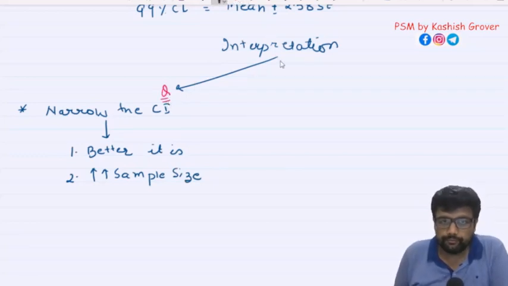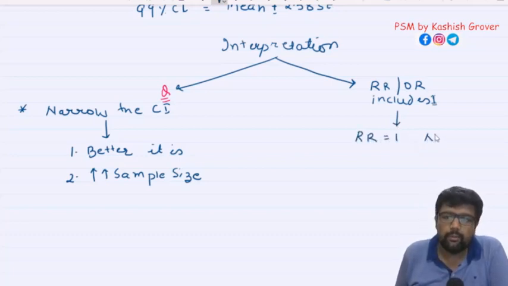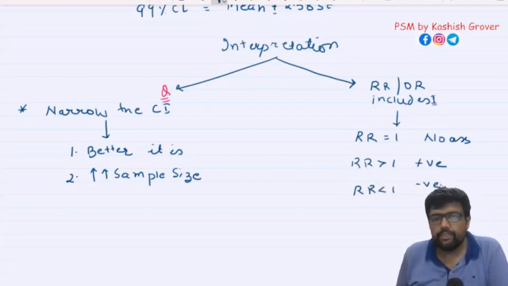Now the next concept: if the relative risk or odds ratio includes 1. Now what is this, sir? Okay, I will tell you. You must be remembering relative risk of 1 is equal to no association. When relative risk is more than 1, it means positive association. If relative risk is less than 1, it means negative association. I hope you know this.